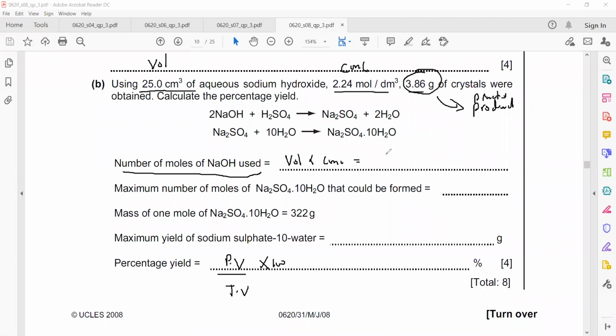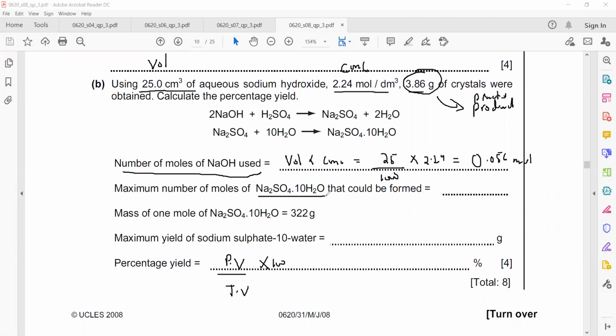The volume is 25 cm³, but it should be in dm³, so divide by 1000, multiplied by the concentration, 2.24. What's the final answer when you multiply this? 2.24 times 25 divided by 1000 is 0.056. So we have 0.056 moles of sodium hydroxide.